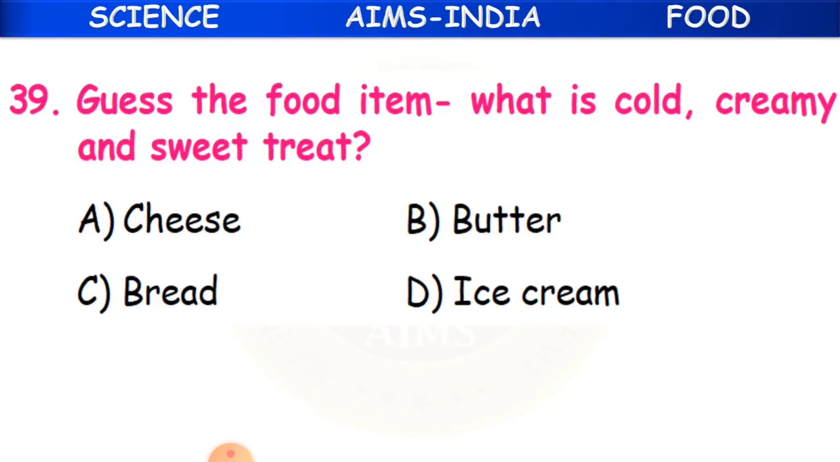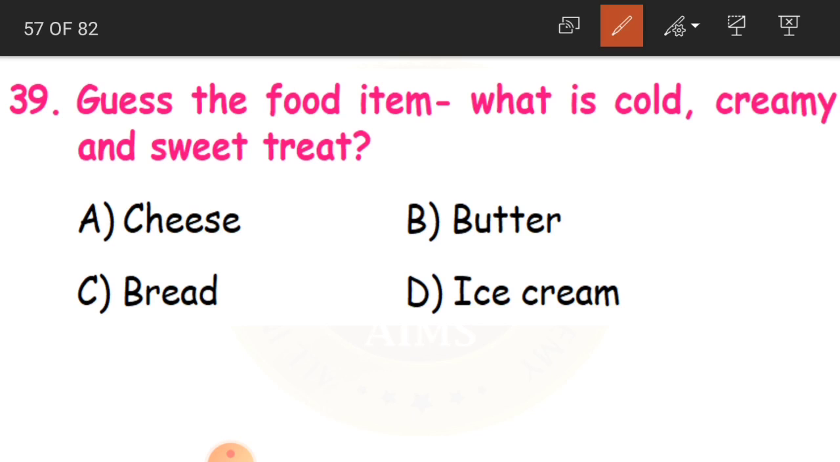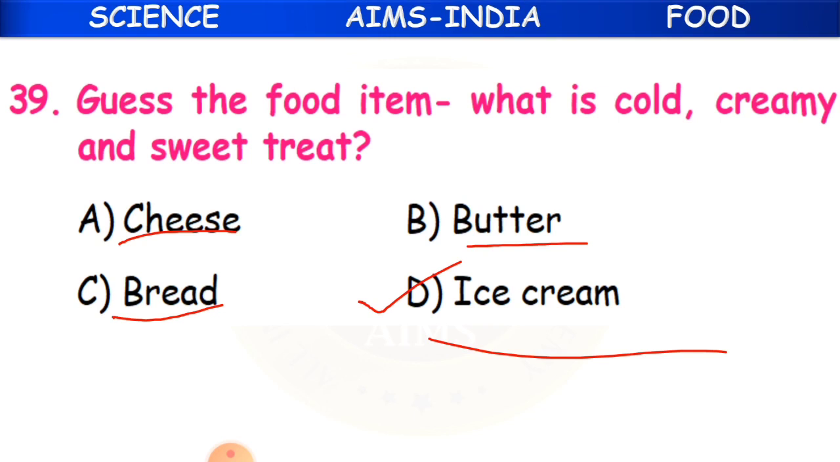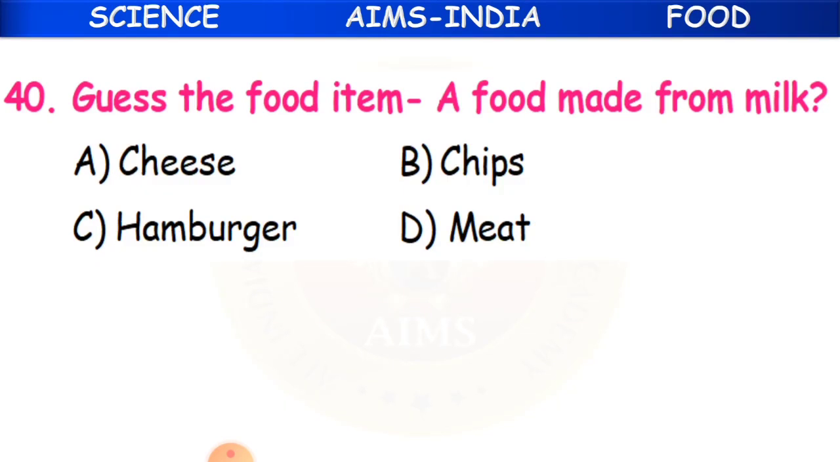Now 39th question. Guess the food item. What is a cold, creamy and sweet treat? This is a very favorite food item for everybody, every one of us. Which is cold, creamy and sweet treat? Either it is cheese, butter, bread or ice cream. Guess what it would be, children? Yes, ice cream. Everyone of us loves to eat ice cream whatever the season may be.